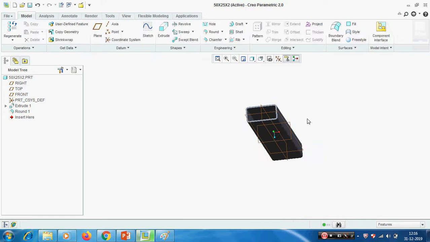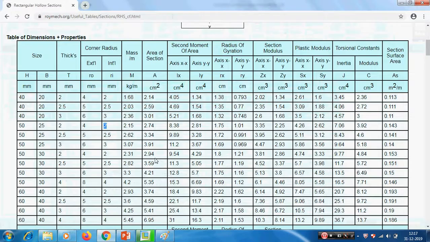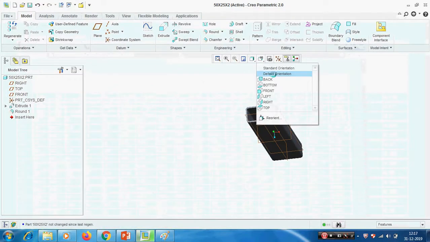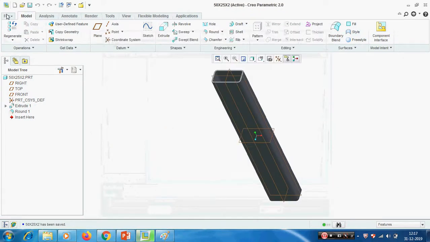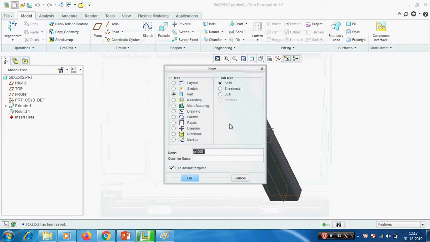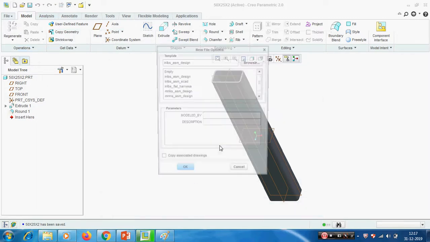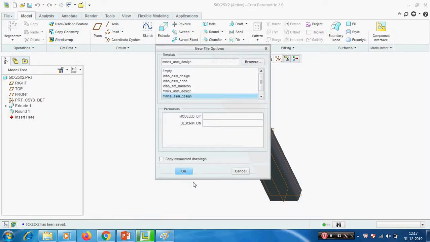Now we have created a section. Either we can use 50 by 25 or 60 by 40. I am going to create one instance with the size 60 by 40. Okay, we will create that later. First we will create the frame: file, new, the assembly. I am creating frame. Select the unit, give OK.